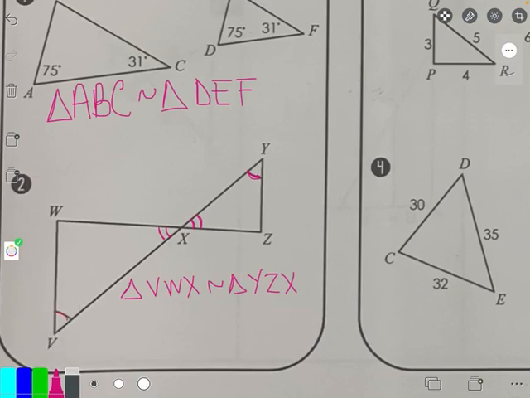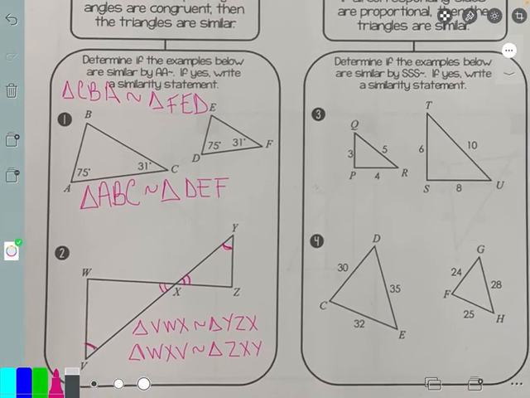So again, it's not the only way you can name it. We can do it multiple ways, really. Let's say we start with W this time, and then go to X, and then go to V. W had no label, Z also has no label. X had the double mark, so X with a double mark again. V had the single mark, Y has a single mark. That's how I'm doing it. You don't have to do it multiple times. I'm just showing you that you have different options or different ways of naming. Just because I name it one way and you name it a different way, you could also still be right, okay? So don't freak out if you're using a different letter pattern than I am.